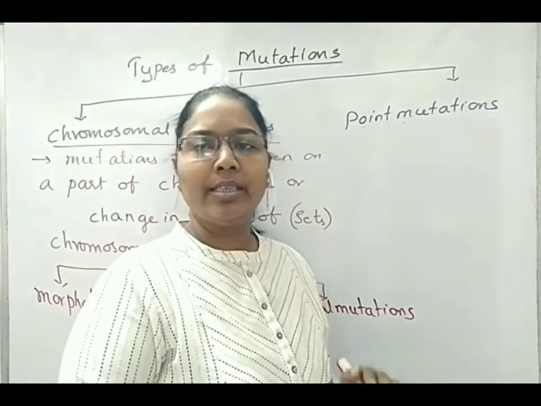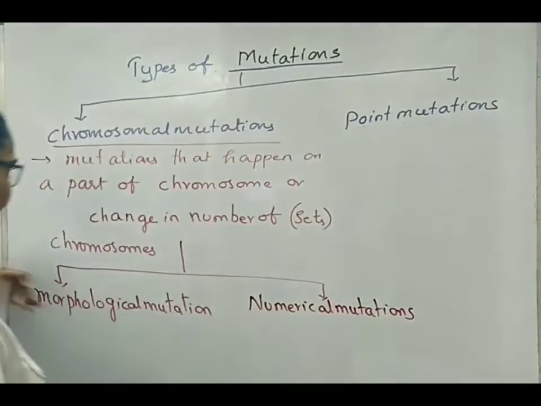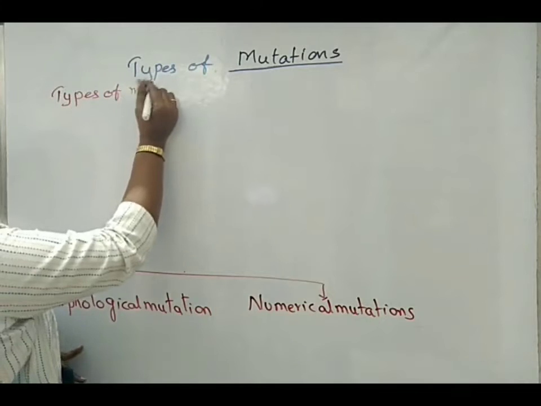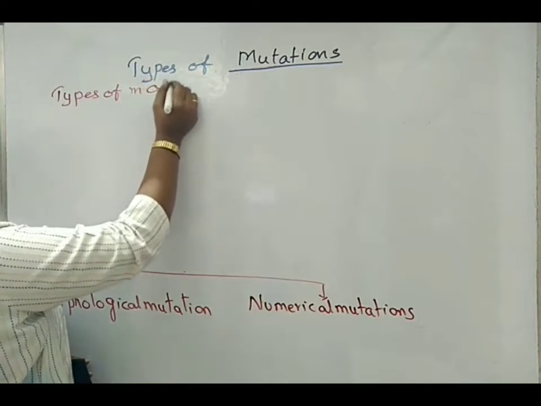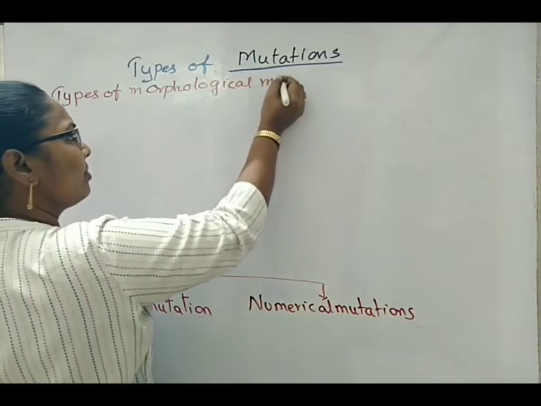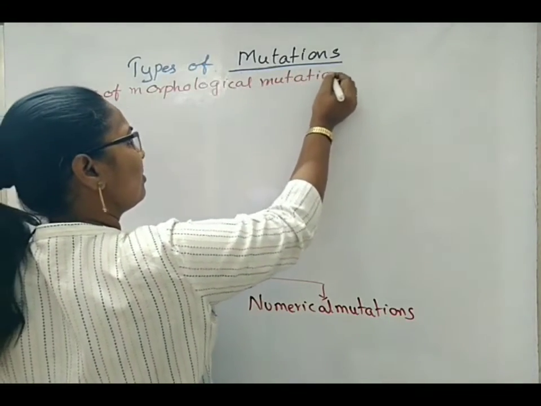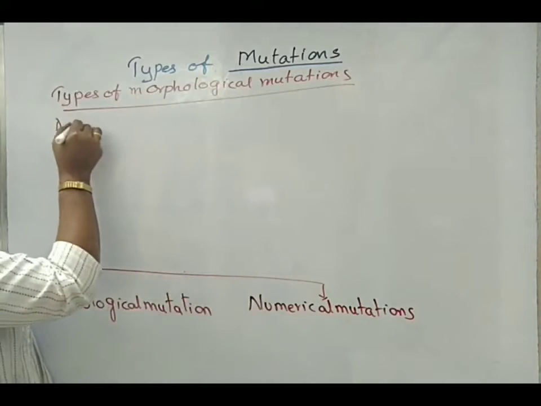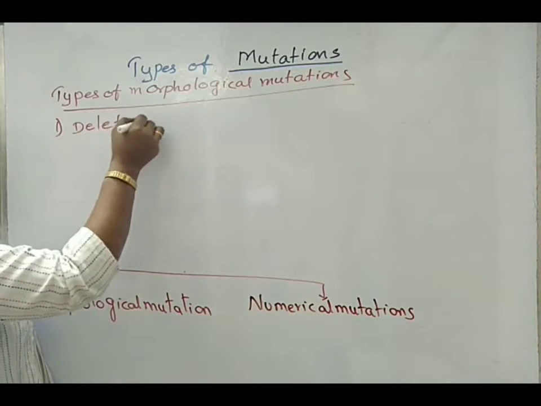So please don't neglect to learn. Types of morphological mutations. First one is deletion mutation.